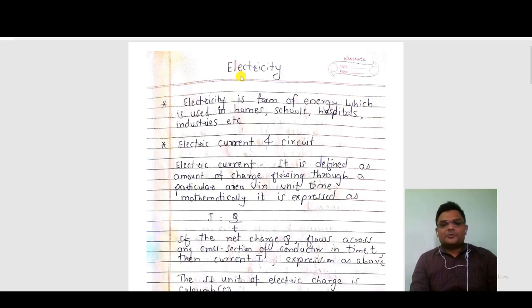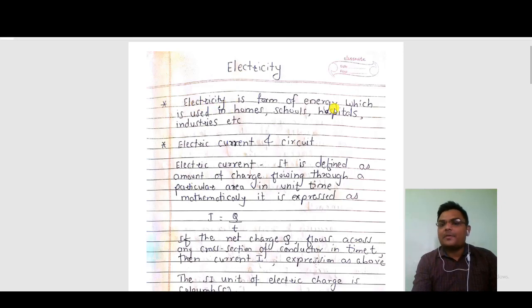Hello, good morning students. Today I am going to teach you a new chapter of physics, that is electricity. Okay, what do you mean by electricity? As we see, various appliances work on electricity, like the fan which is running on electricity, AC, cooler, many appliances in our home that are based on electricity. What is meant by electricity?